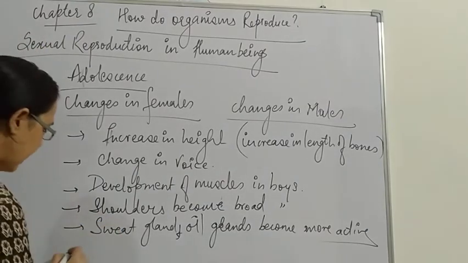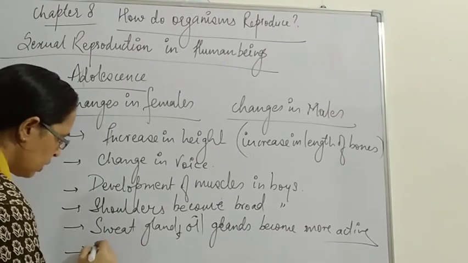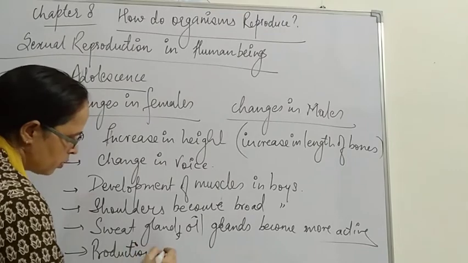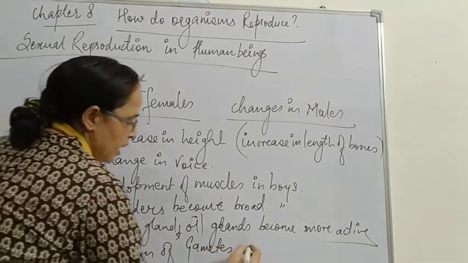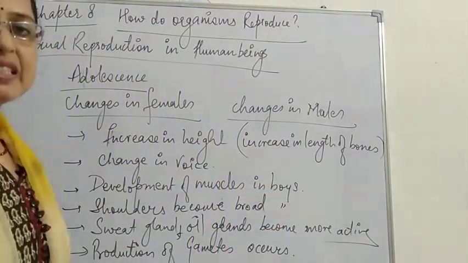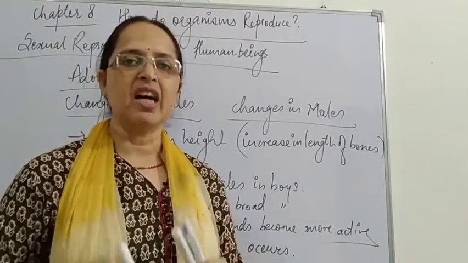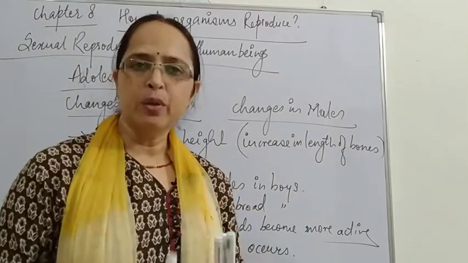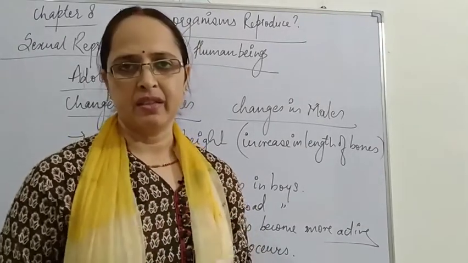And over here there is production of gametes. That means during adolescence, reproductive organs become completely mature and they start producing gametes, which makes this adolescent stage turn the child into an adult.